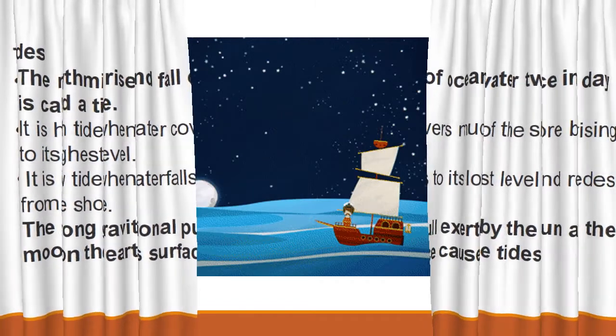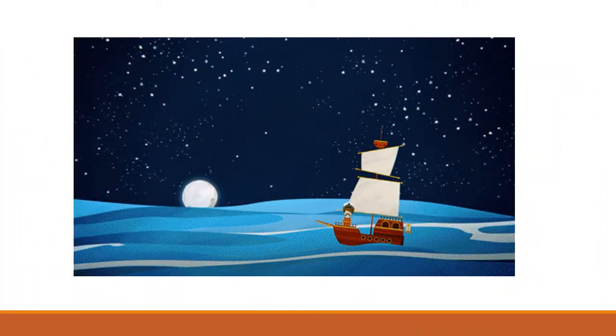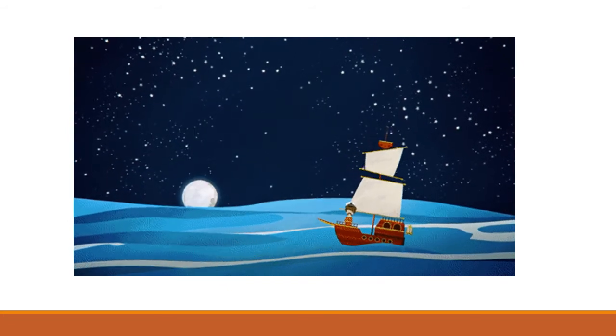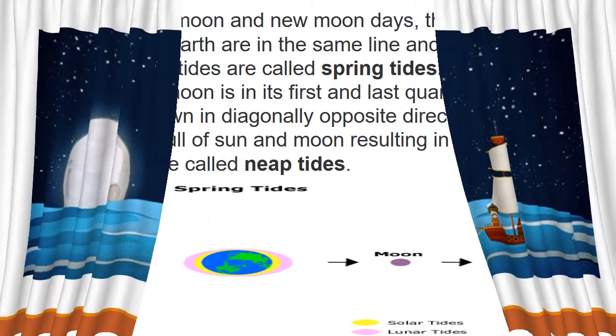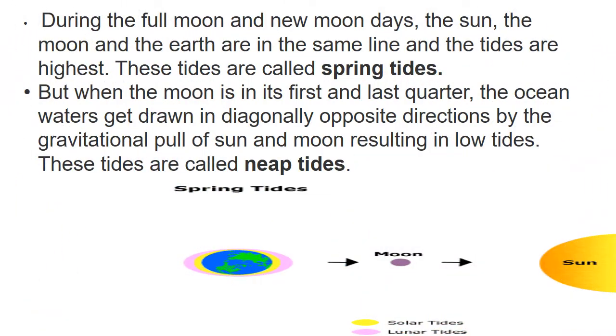So look here. Next, there are two types of tides. One is spring tide and the other one is neap tide. So what is spring tide? During the full moon and new moon days, what will happen? The earth, sun and the moon will all be in the same line, and because of this, tides will be highest. That is called spring tide.